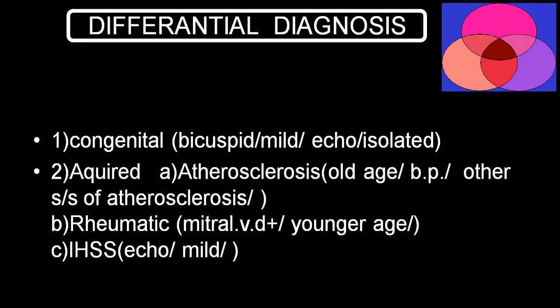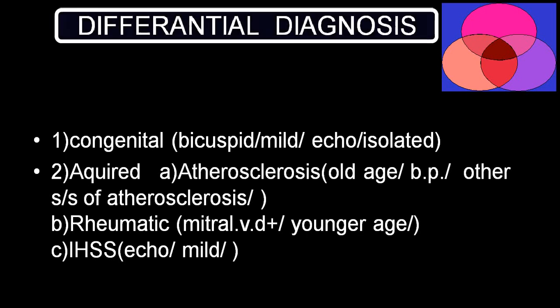As far as differential diagnosis is concerned, usually we don't require any differential diagnosis for aortic stenosis, but you will have to identify whether it is congenital or acquired, and in congenital whether it is bicuspid, whether it is mild, whether it is isolated, or whether it is with other congenital anomaly, and among acquired, atherosclerotic or rheumatic. IHSS is not ideally acquired, but it is mainly congenital, so that you can identify very easily by doing an echo.